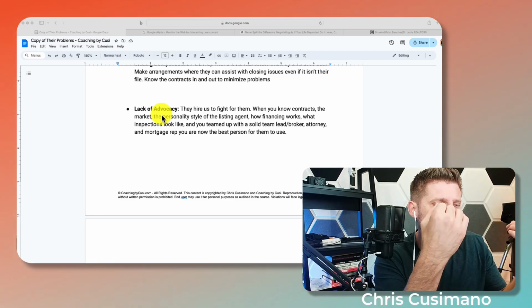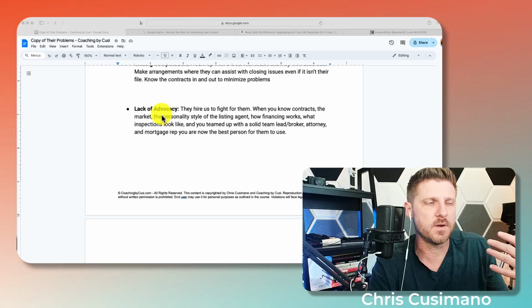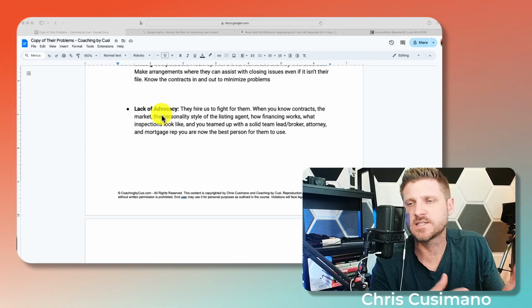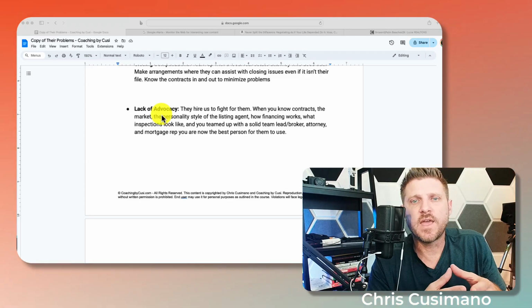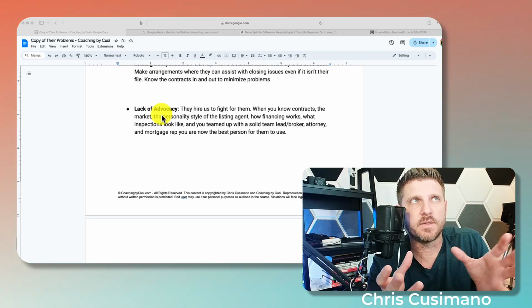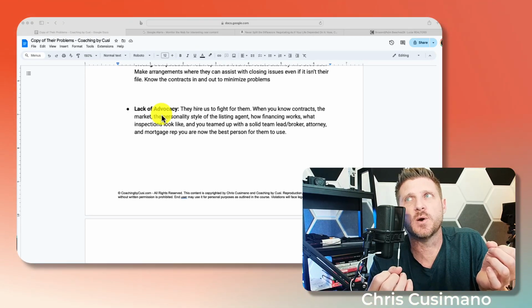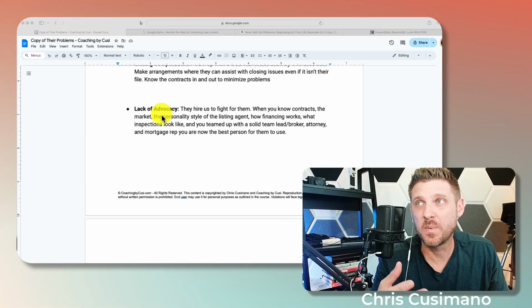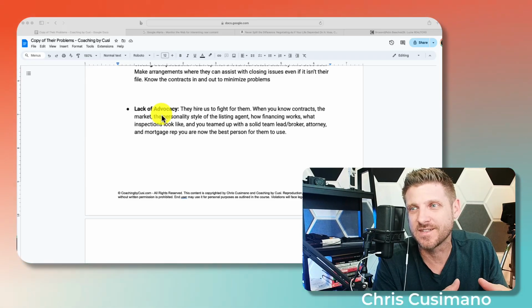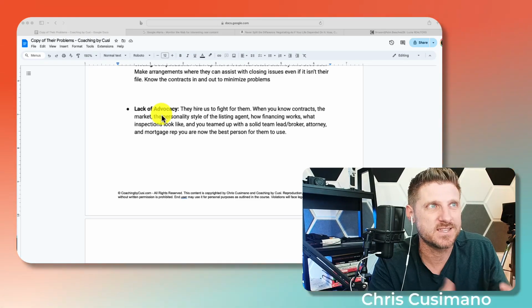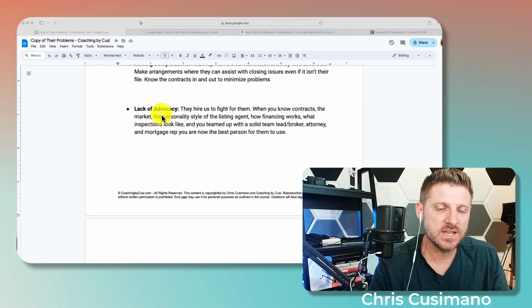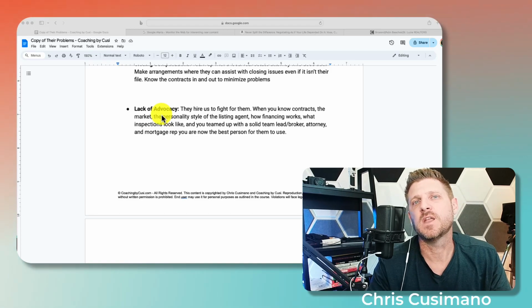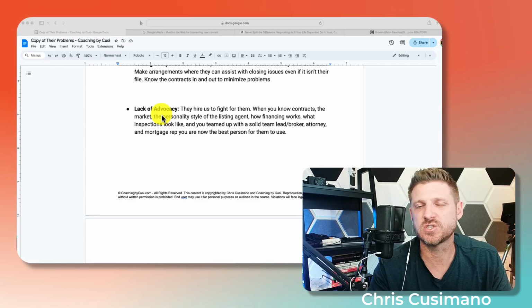A not great real estate agent won't necessarily know what's right. I'm trying to say this without getting in trouble. Maybe a bad hire of a real estate agent knows what's right, but they're not really a fighter. They don't really fight for them. They really just want the deal getting done. And clients really want someone who's going to fight for them. And this kind of goes hand in hand with negotiation, is to really just work for their best interest.